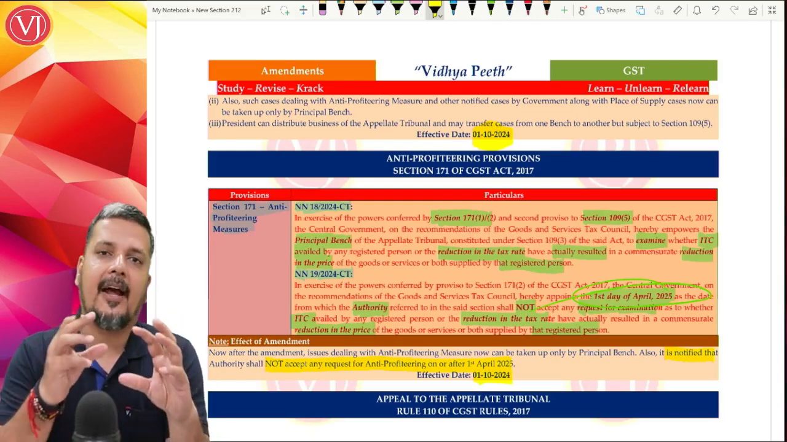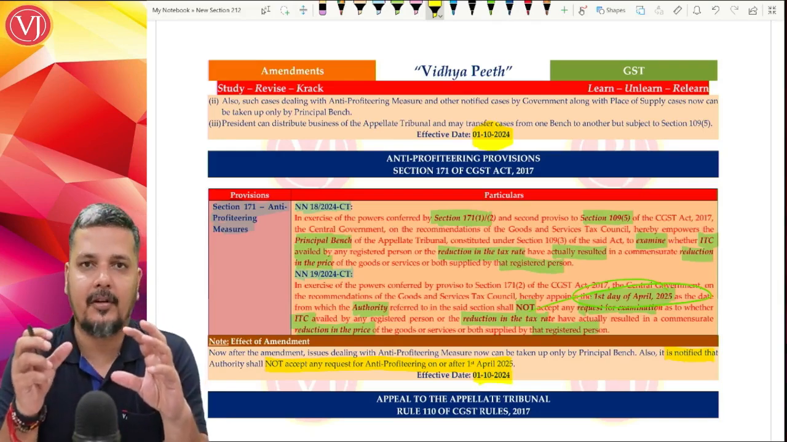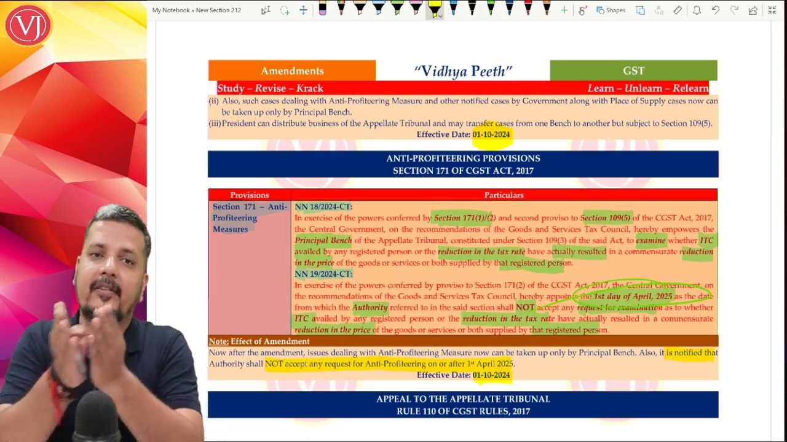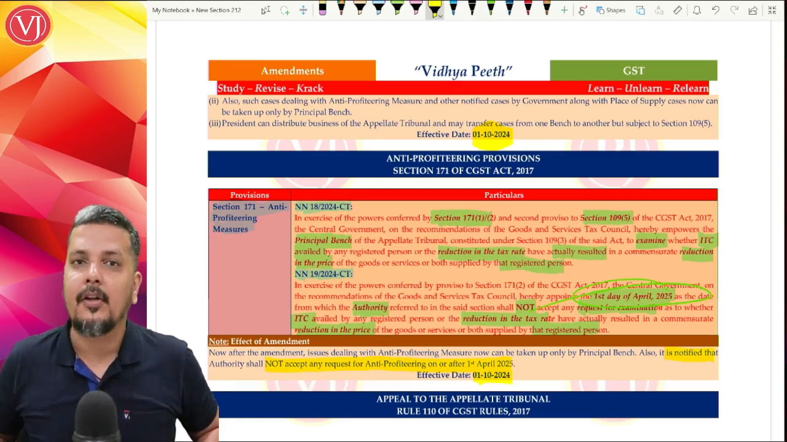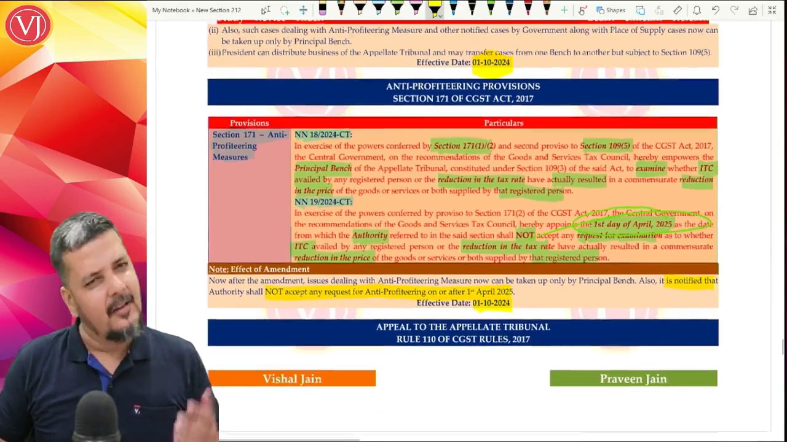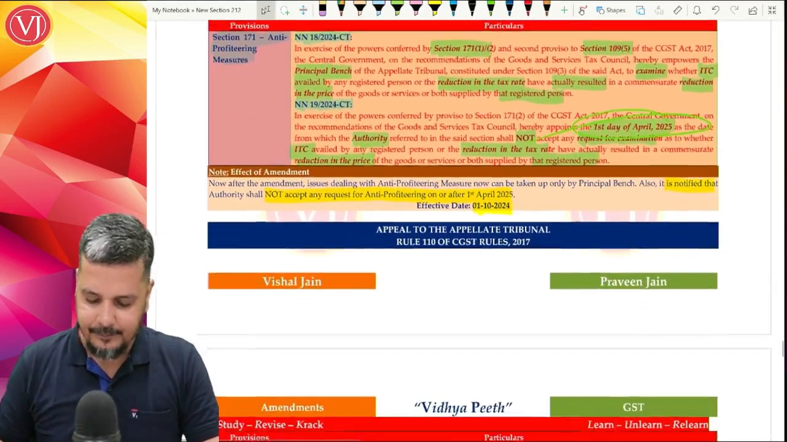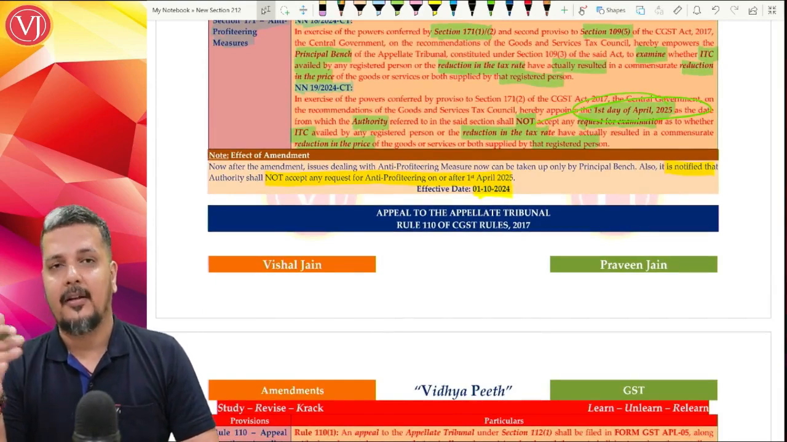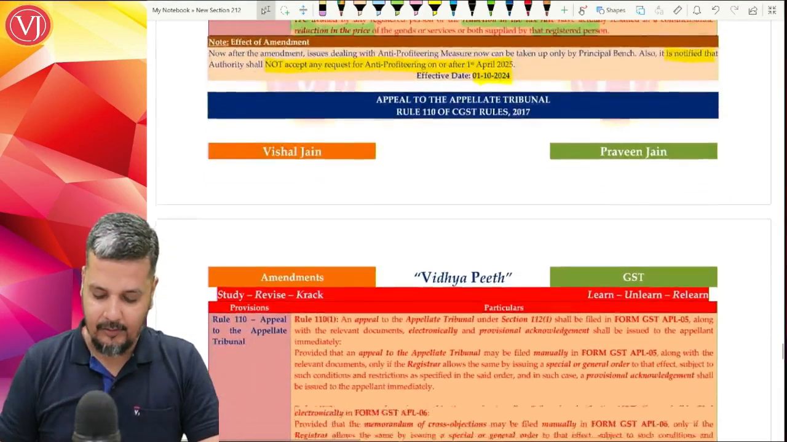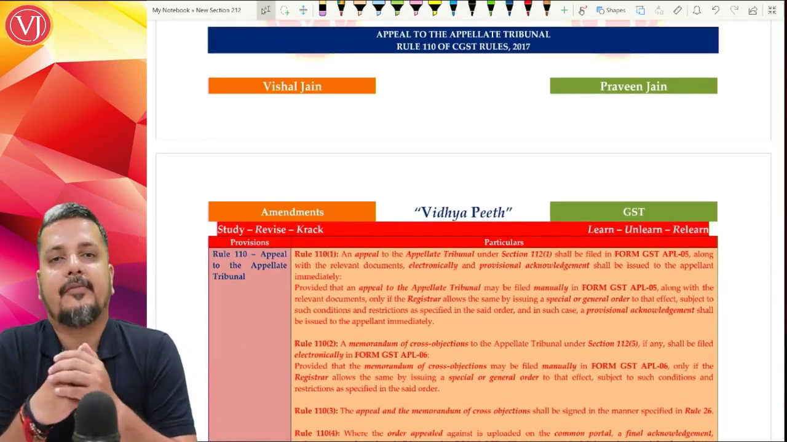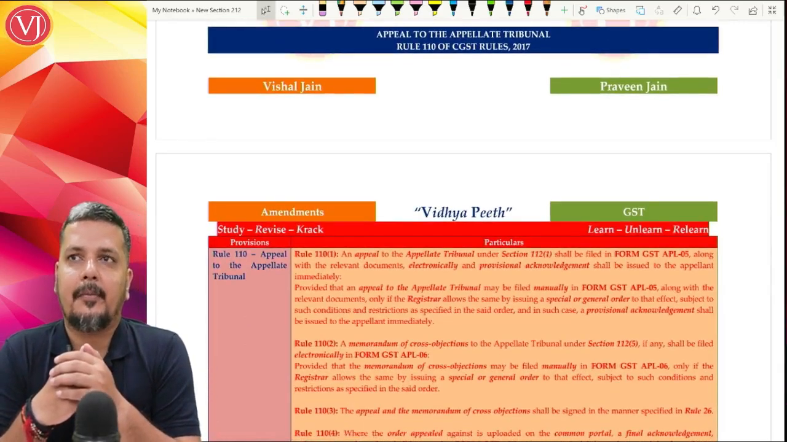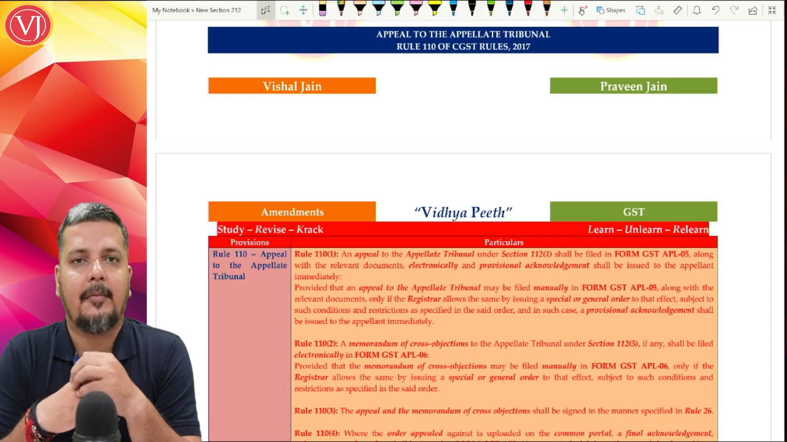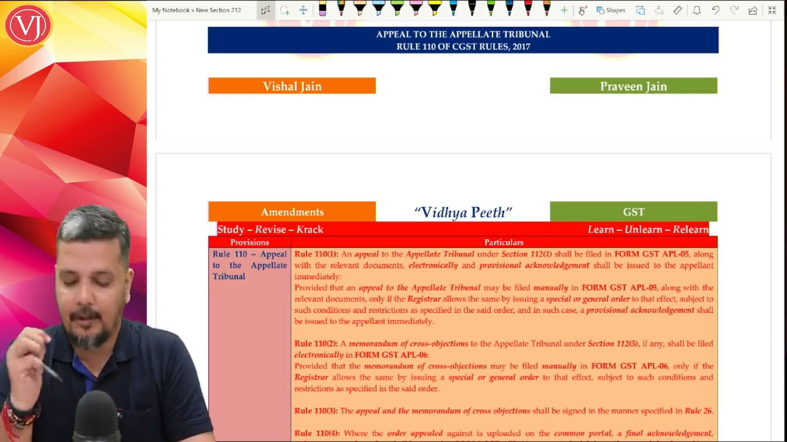So principal bench will take care of the cases dealing with anti-profiteering measure. And it is said that all those cases, principal bench has to look into those cases. Those cases have to be given to principal bench before 1st April 2025. Thereafter, principal bench will take its own sweet time. So again, that amendment was there in section 101, 109, along with section 171 and notifications that we have discussed. Now, discussing the other amendments which are there in appellate tribunal, basically the amendments are there in the procedural part now. The earlier discussion that we saw in the amendments was all conceptual. Now we are discussing the procedural part of the amendments.